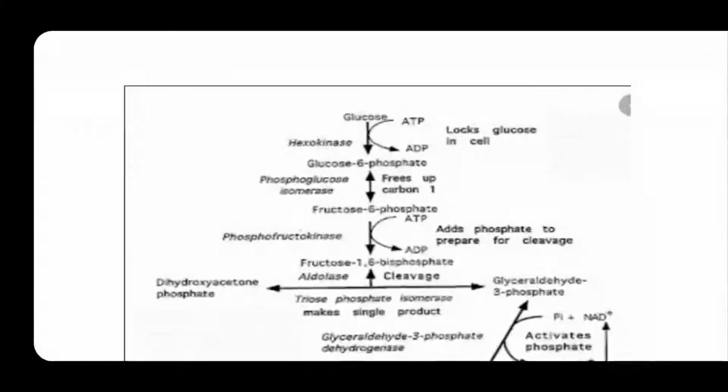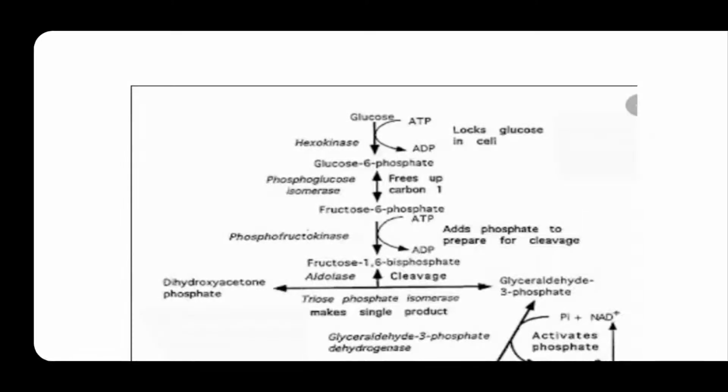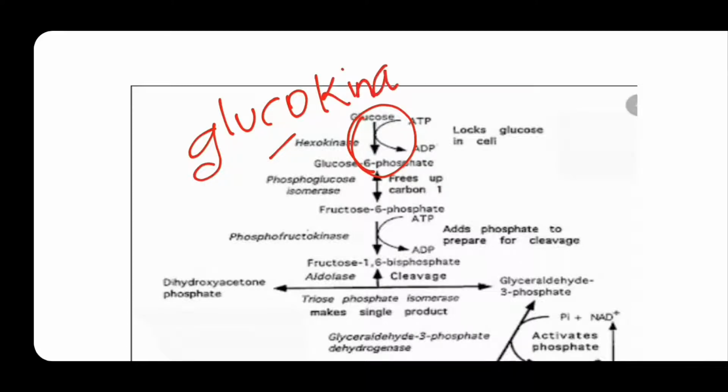First, glucose is converted into glucose 6-phosphate in the first step, in which ATP is required and one phosphate is transferred from ATP, leaving ADP. It utilizes one phosphate molecule. Two enzymes act in this step: hexokinase or glucokinase, which is an isozyme of hexokinase. It is an irreversible step. Simple to remember: an irreversible step has only one arrow pointed downwards, while reversible means two arrows will be present.